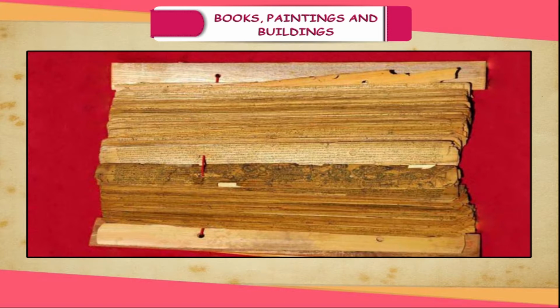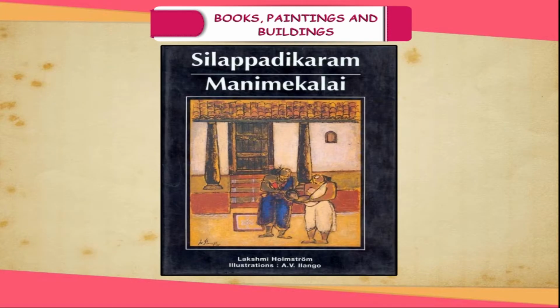Among Tamil works produced after the Sangam age are the epics Shilpa Padikeram and Mani Megalai. Shilpa Padikeram was composed by a poet named Ilango Adigal around 1800 years ago. It is a story of a merchant named Kovalan who lived in Puhar and fell in love with a courtesan named Madhavi, neglecting his wife Kannagi.